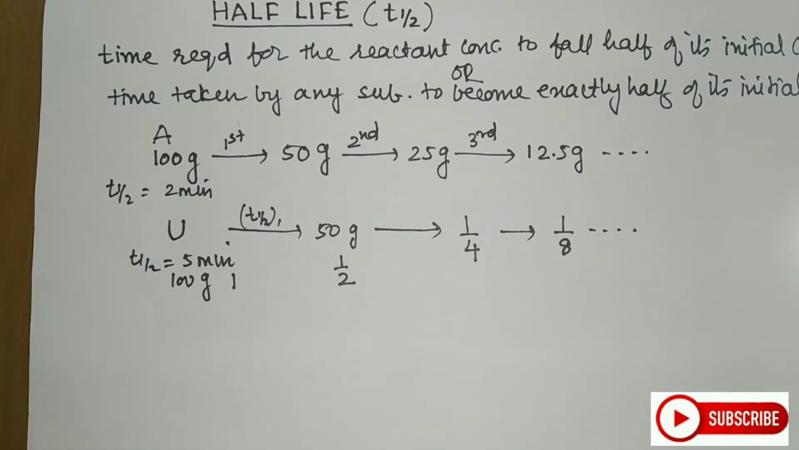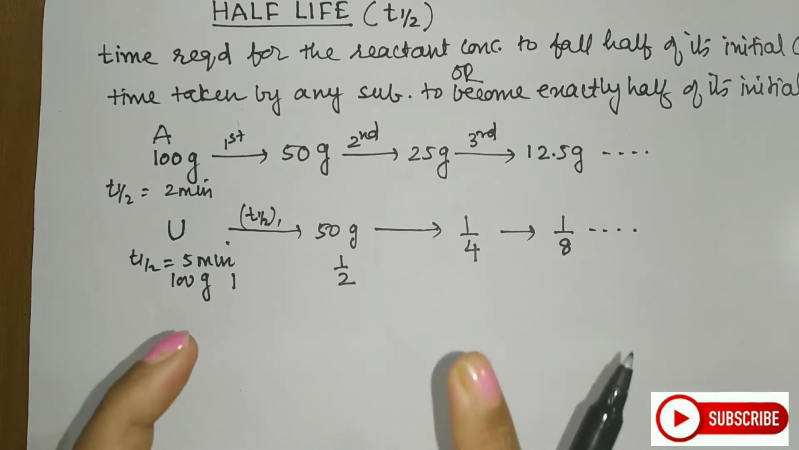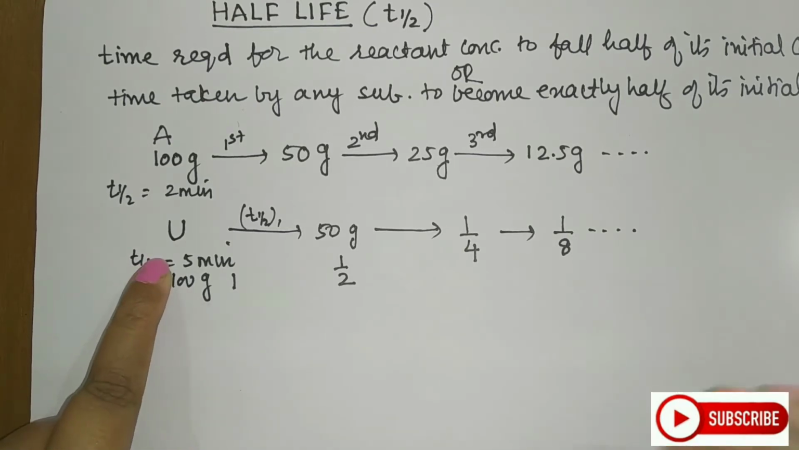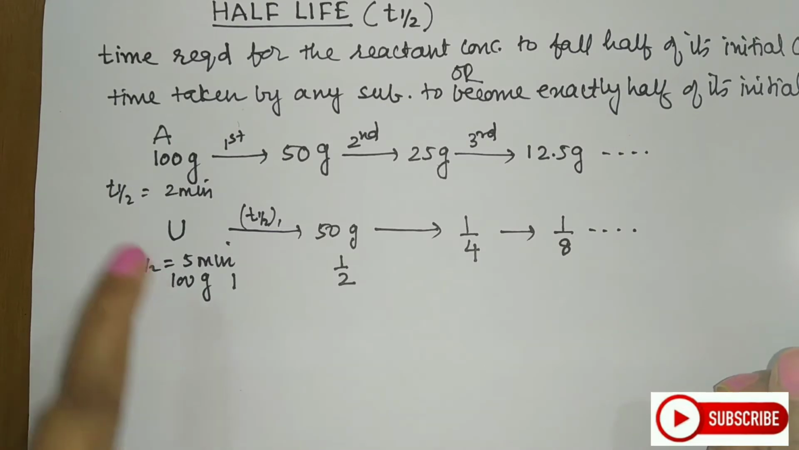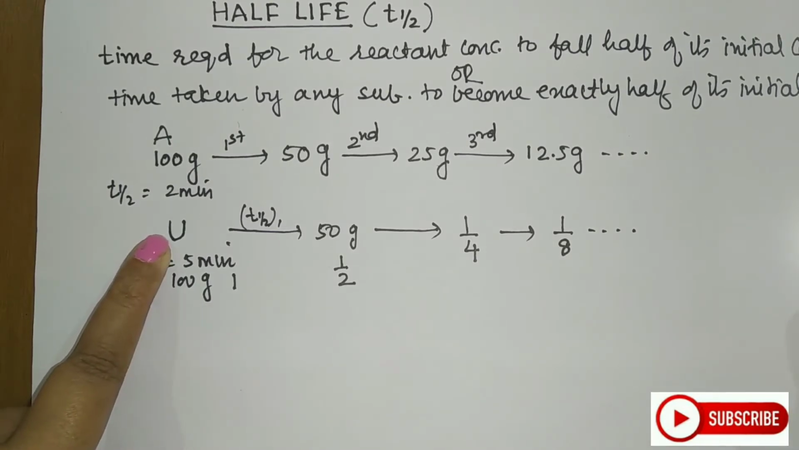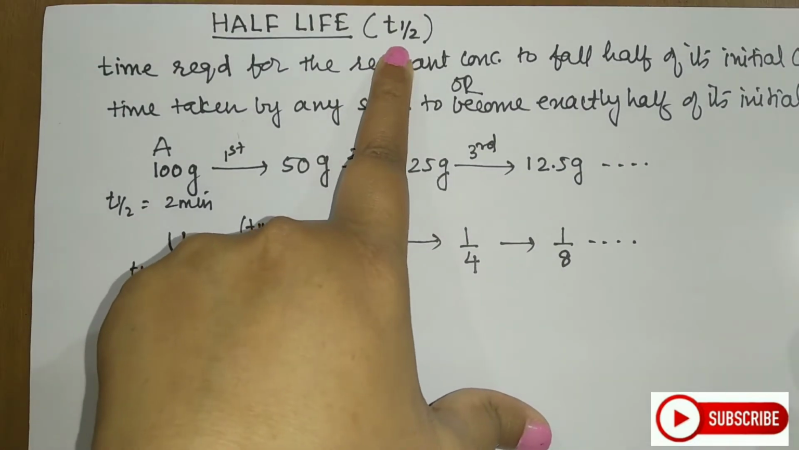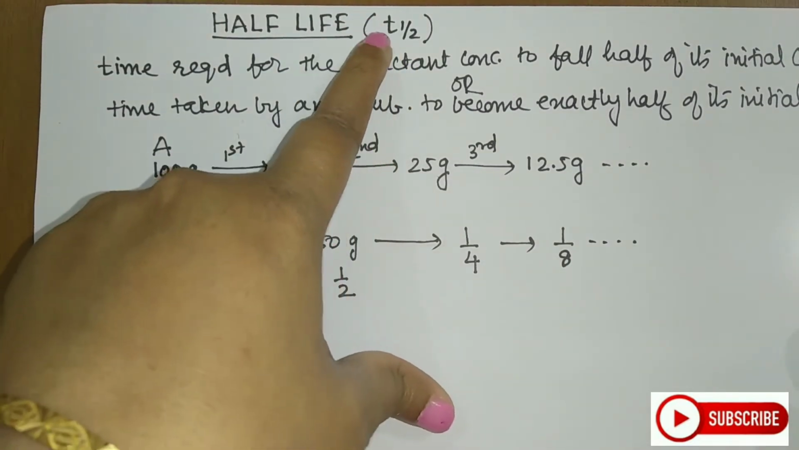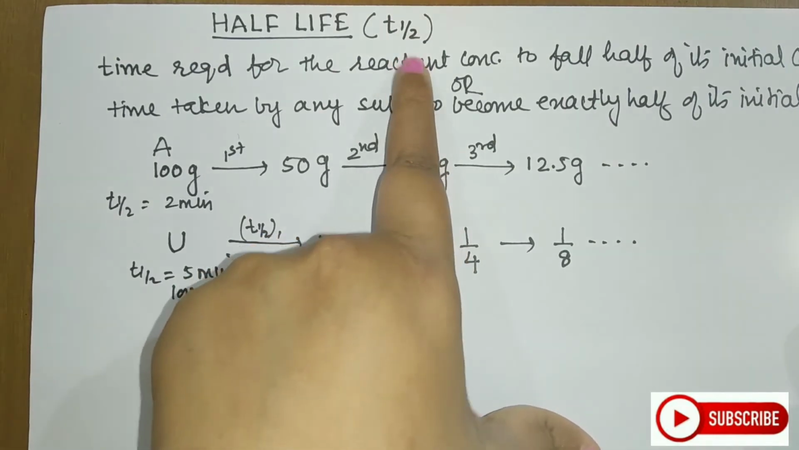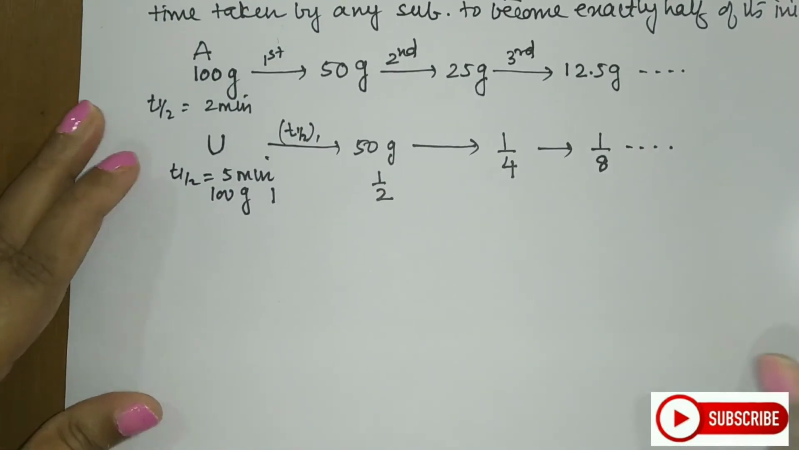Means students, half-life is a characteristic property of any substance. Whatever changes you make either in the pressure or temperature, or you add catalyst to this, the half-life of that substance will not change. So this is all about half-life. You represent half-life by this notation, that is T and a half below it. Now let us see the derivation for this.